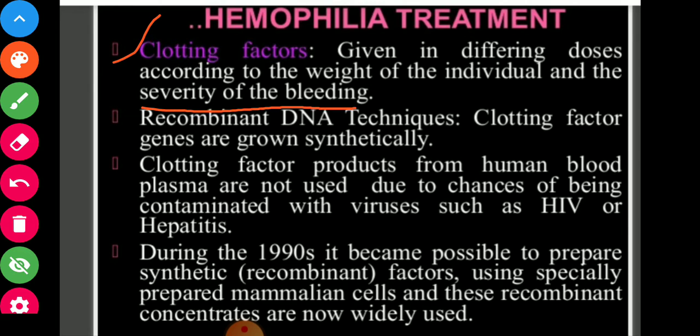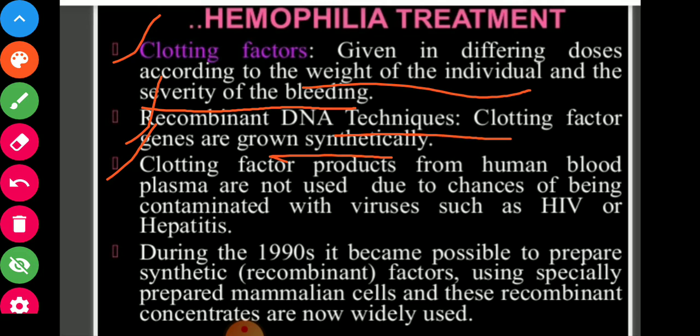These are two parameters for giving doses to prevent hemophilic characteristics. And second one is recombinant DNA technology. Clotting factor genes are grown synthetically and they are introduced to the cells of the diseased person.